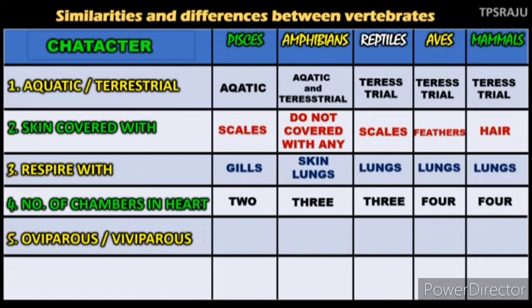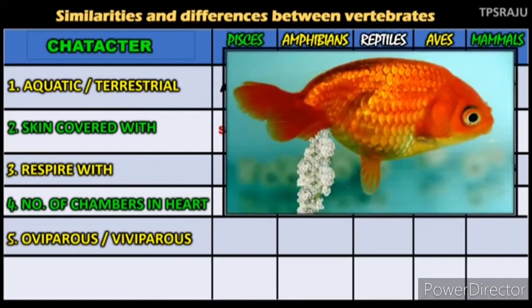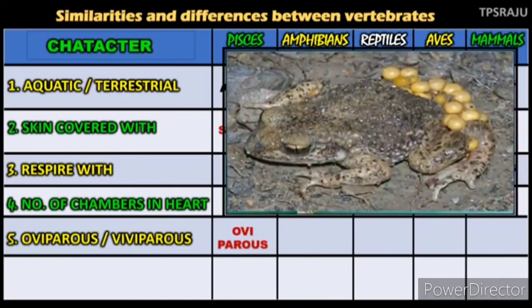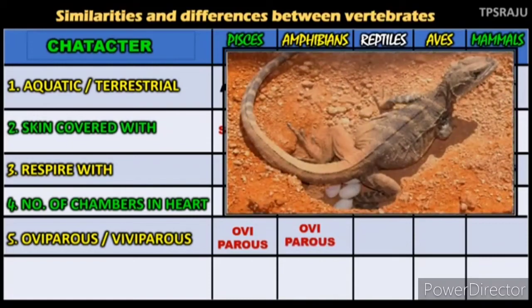Oviparous or viviparous animals. Let us check it out. Pisces lay eggs, so they are considered oviparous animals. The animals which lay eggs are oviparous. Amphibians also lay eggs. Reptiles too.